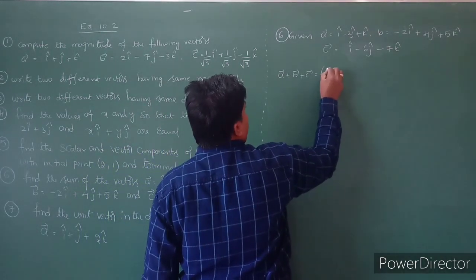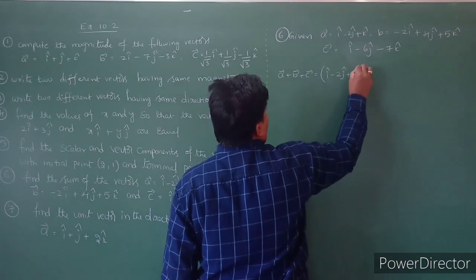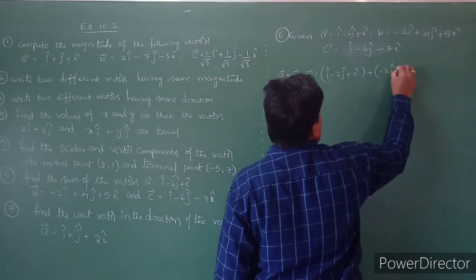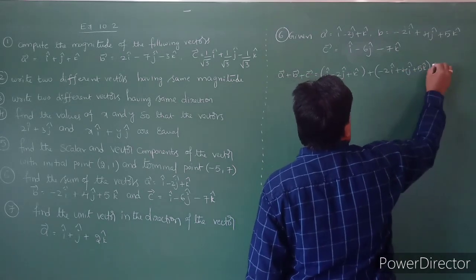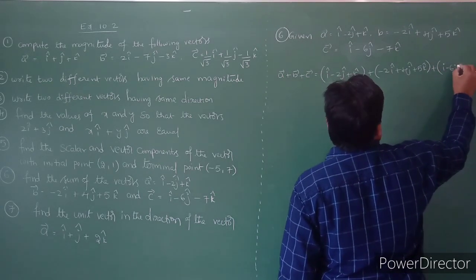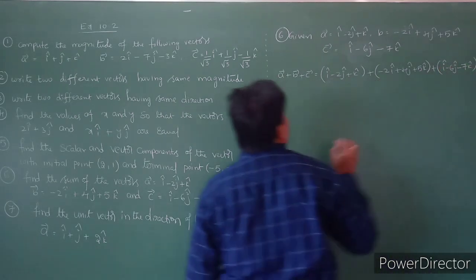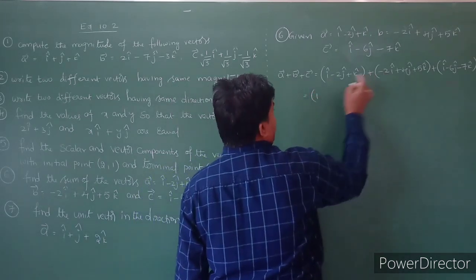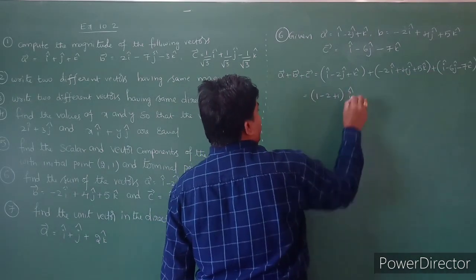First i minus 2j plus k plus minus 2i plus 4j plus 5k plus i minus 6j minus 7k. So first I will take that i common. What is the i coefficient? Here it is 1. Here the i coefficient is minus 2. Here the i coefficient is 1, into i.